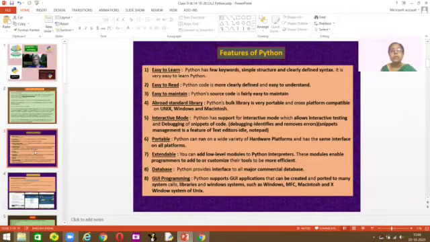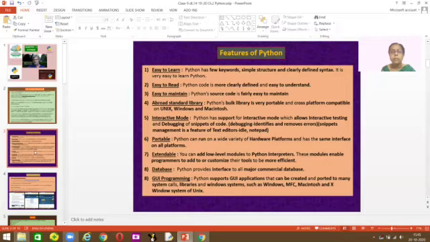Then interactive mode. Interactive mode allows you to interact, test, and debug. What is debugging? It checks, identifies, and removes all the errors in your program. Or snippets. Snippets are like your text editors such as IDLE, which you're using for Python. This is managed by snippets. So, as I told you, it's always in an interactive mode and it allows testing of the program, the code. Portable: you can run it on a wide variety of hardware platforms.